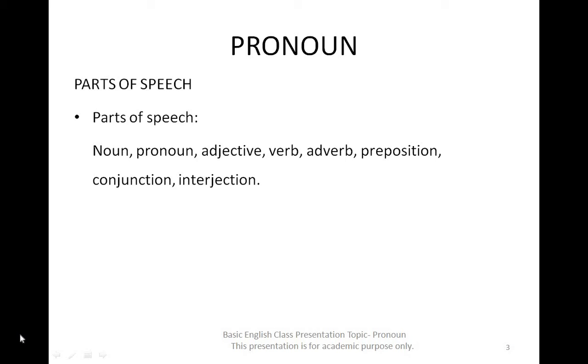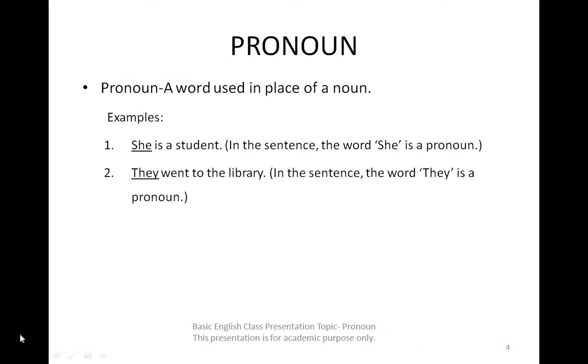Parts of speech. Parts of speech are noun, pronoun, adjective, verb, adverb, preposition, conjunction, interjection. A pronoun is a word used in place of a noun.